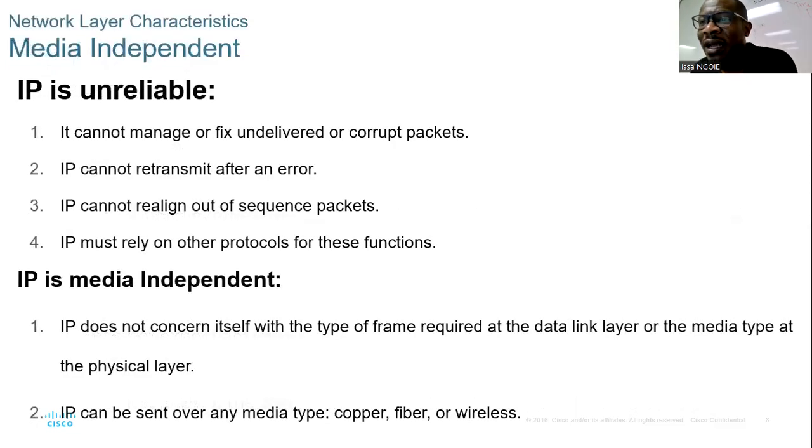We spoke again about reliability. We say that IP is unreliable. What does it mean, right? Number one, it cannot manage or fix undelivered or corrupt packets, right? So if there is a mistake or error or a problem, your IP will never fix it. Suppose I want to send you a corrupt message, right? IP will never fix that. For a corrupt message, IP doesn't have any mechanism to fix the problem.